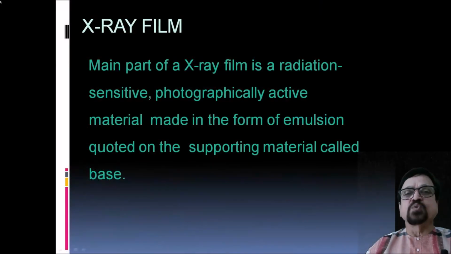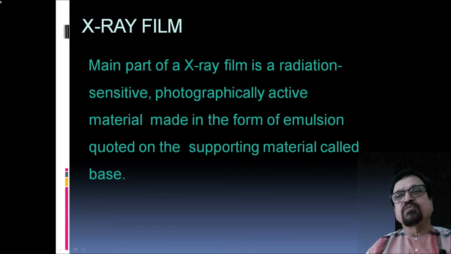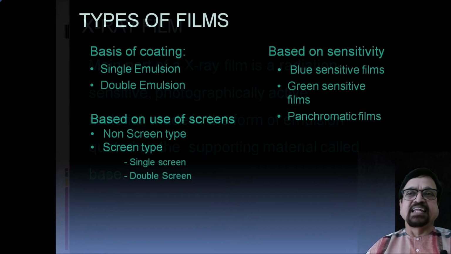So let us go to the first topic, that is X-ray film. The main part of a film is radiation sensitive, that is, a photographically activated material made in the form of emulsion coated on the supporting material called a base. So film has two components. One is a base and second is the coating. The coating is made by radiosensitive photographically active material.